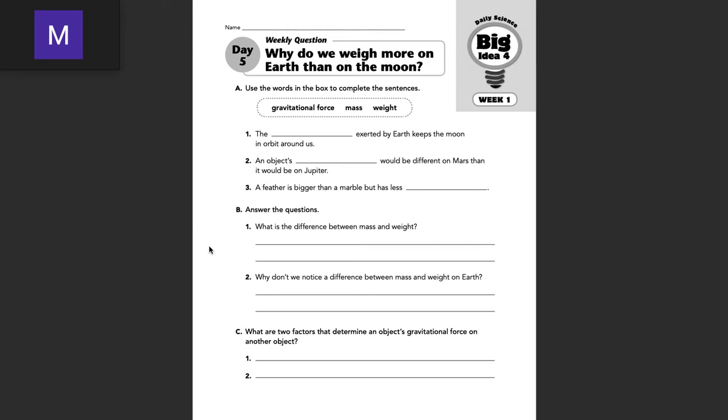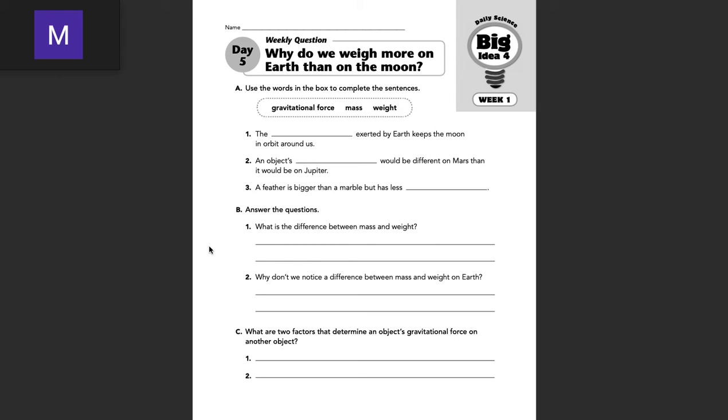Number 2, why don't we notice the difference between mass and weight on Earth? Well, that reinforces the concept we've been going over all week in Science Bellwork. It has to do with gravity and that gravitational force. It would be because the gravitational force is nearly the same everywhere on Earth, regardless of where you travel to.